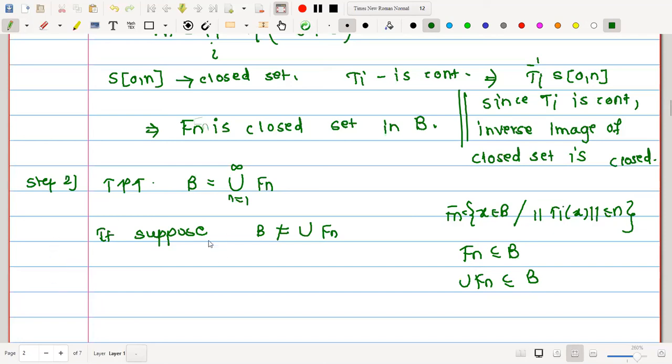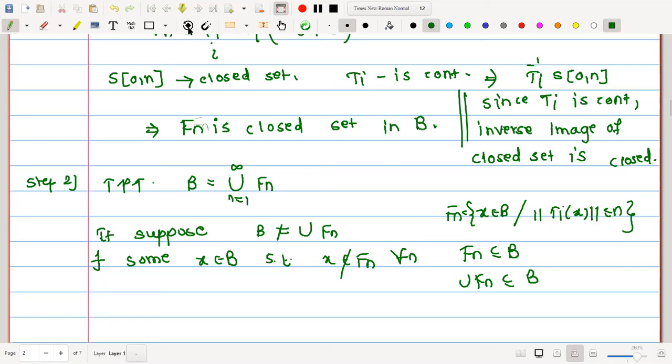Therefore, if I suppose B is not equal to the union of Fn, then may I say there exists some x in B such that x is not in the union of Fn. If it is not in the union of Fn, it means x is not in Fn for all n.